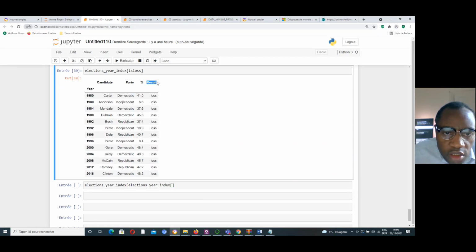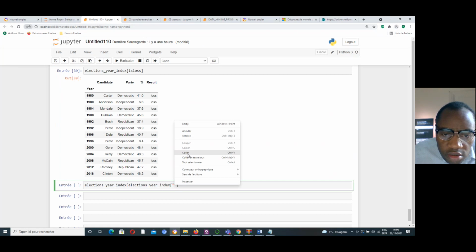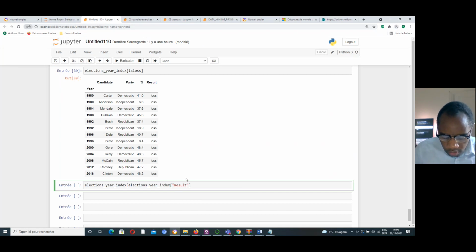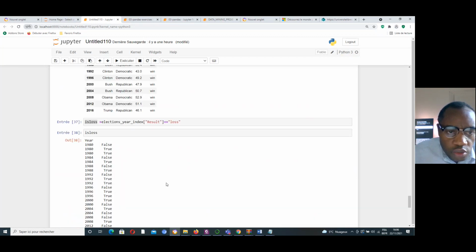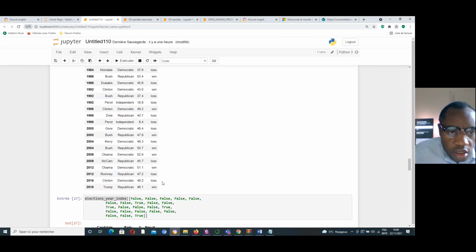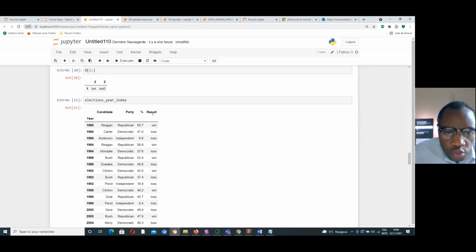I need to print the result. Focus on the result column. How to print the result? Just print the win. I want to print just the win among all the results here. I want to print just all the candidates who won.